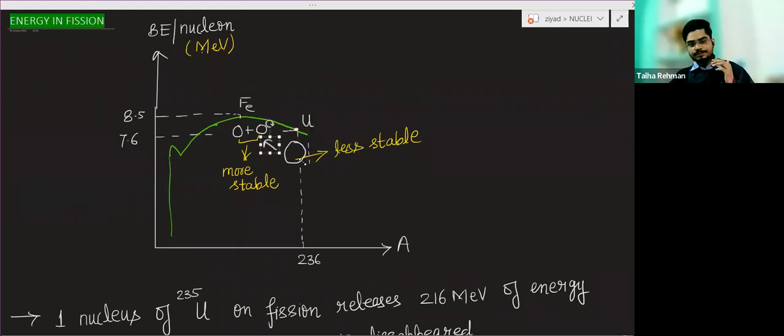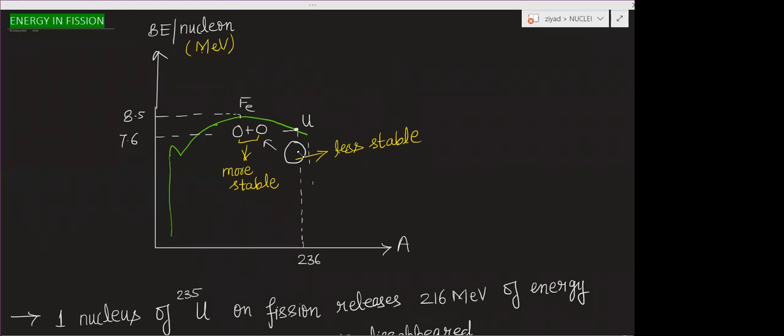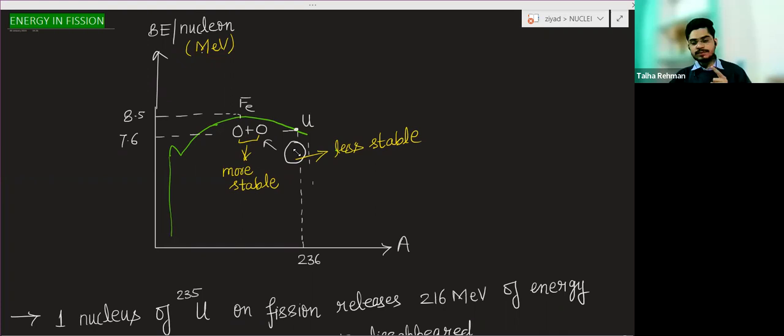So the binding energy per nucleon for uranium 236 is less, so fission will take place to achieve stability. Fission means this nucleus will break into smaller nuclei, and those smaller nuclei will have more binding energy per nucleon. More binding energy per nucleon means more stability.